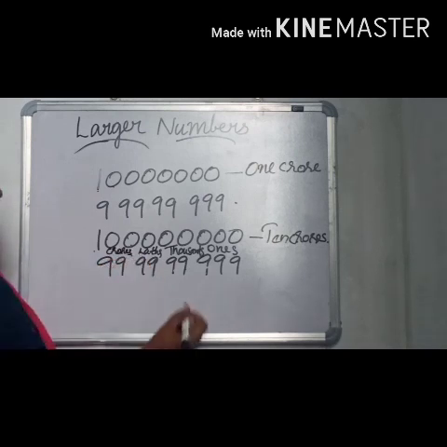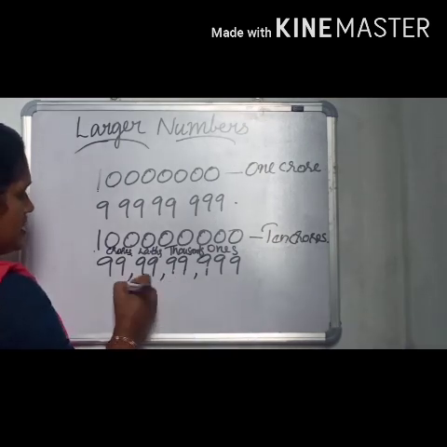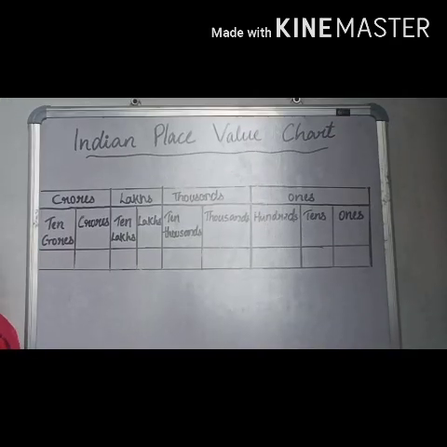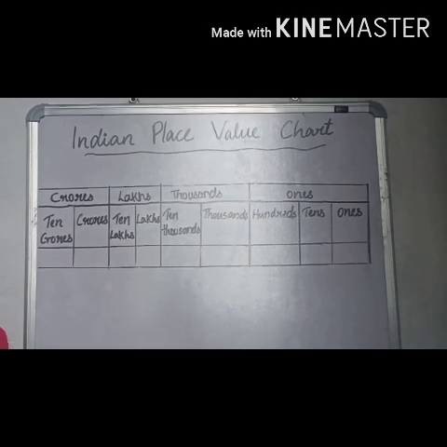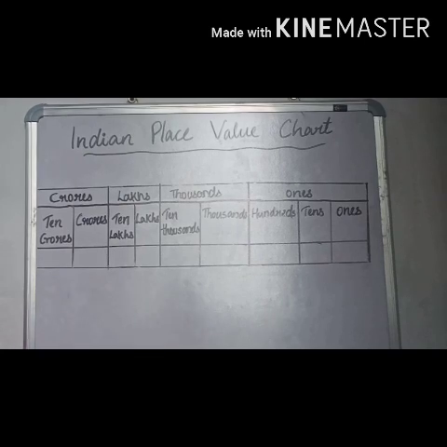According to these periods, we can insert commas here. It is easy to read the number. See children, this is the Indian place value chart. You have to draw this chart in your notebook.